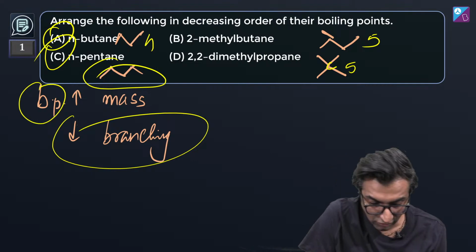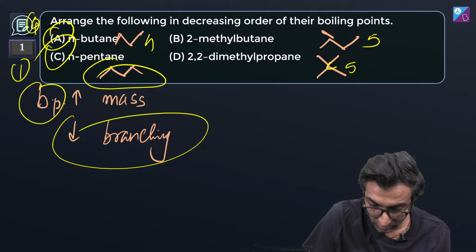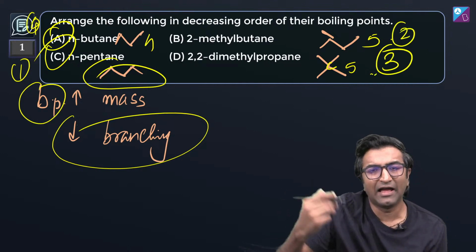So I've got 1 and 4, and between these two, this has more branching and this has less, so this will be 2 and this will be 3. That's what I think. What do you think?